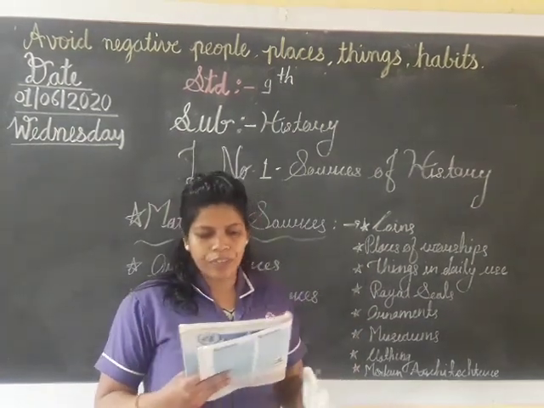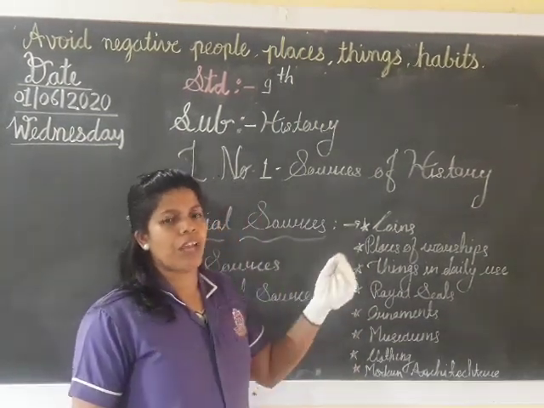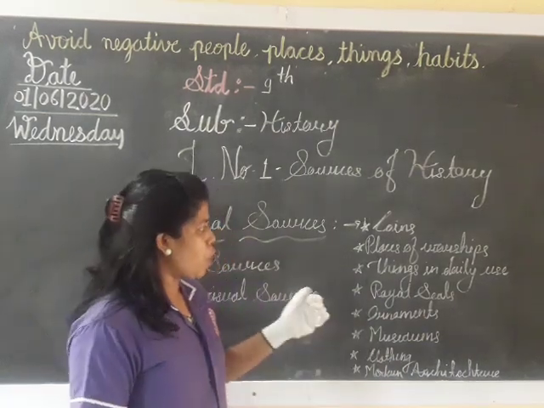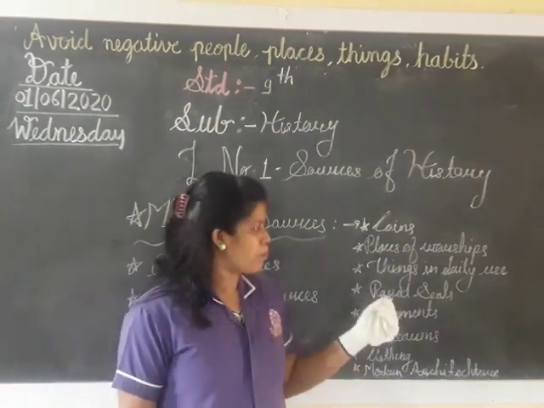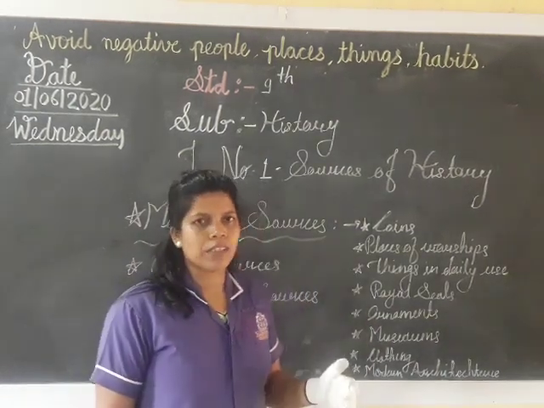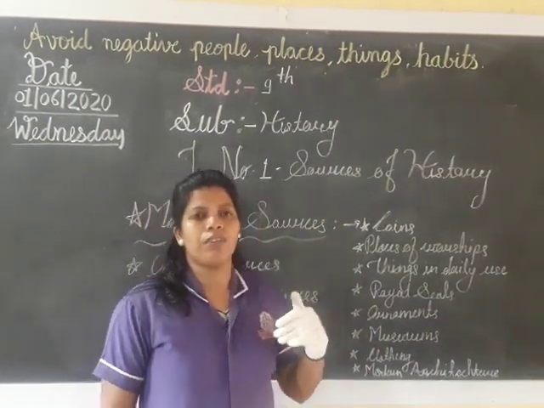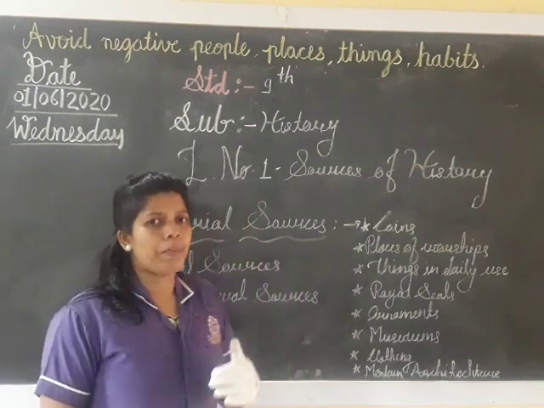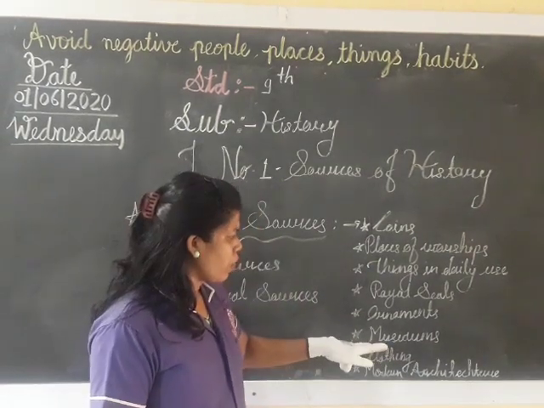Royal seals, which seals we have seen in Shivaji Maharaj's period, which we are studying. Then ornaments, different types of historical ornaments. With that also we will get information about history.